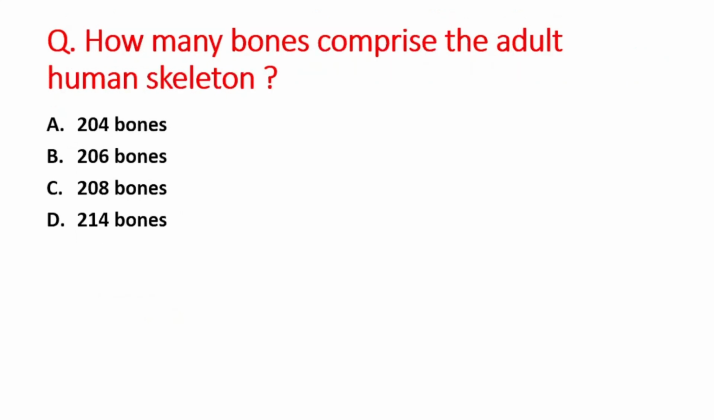Next question is how many bones comprise the adult human skeleton? A option is 204 bones, B is 206 bones, C option is 208 bones, and D option is 214 bones. So adult human skeleton में जो bones होती हैं वो होती हैं option B, that is 206 bones.